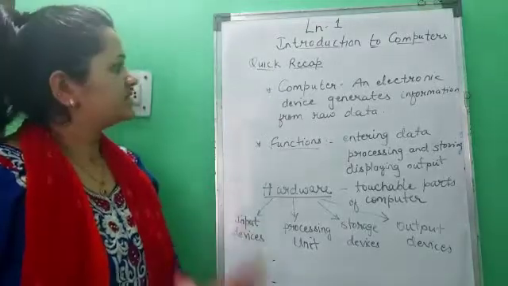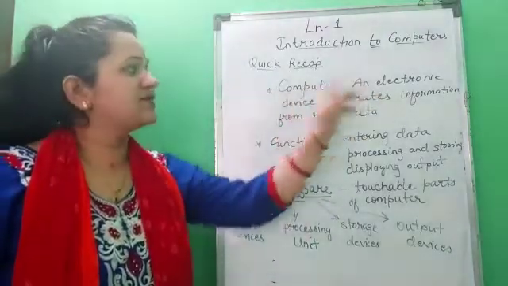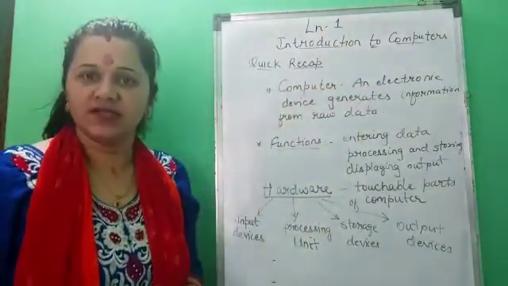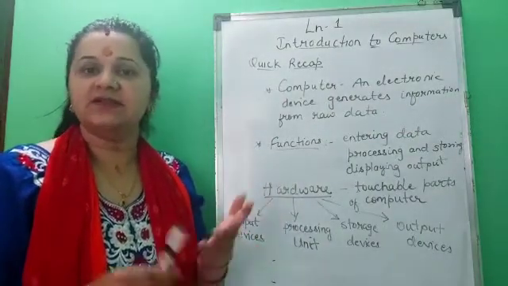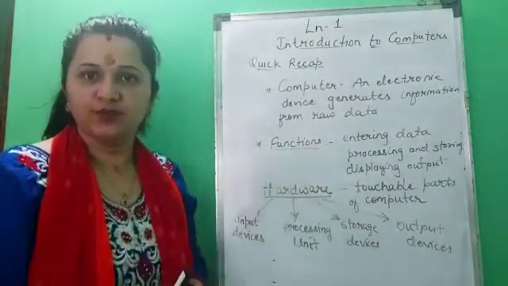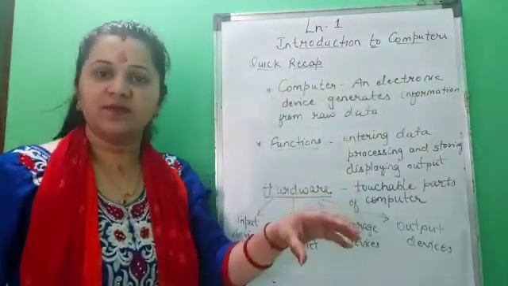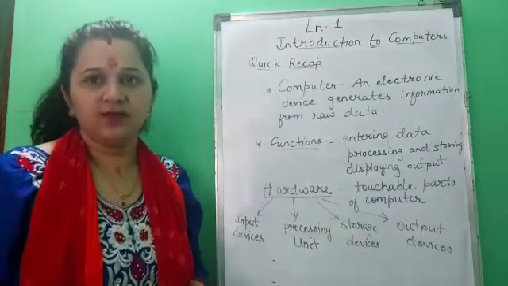Children, we have studied the computer introduction, that a computer is an electronic device that generates information from raw data. Data could be anything like numbers, characters, letters, anything which you feed into the computer. Okay. And information: when we give data to the computer, it processes it and gives us the information.